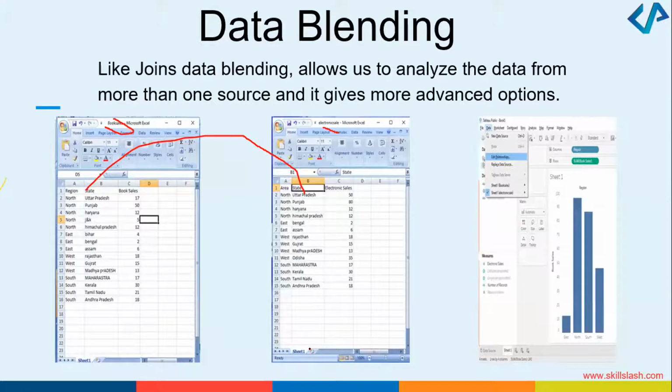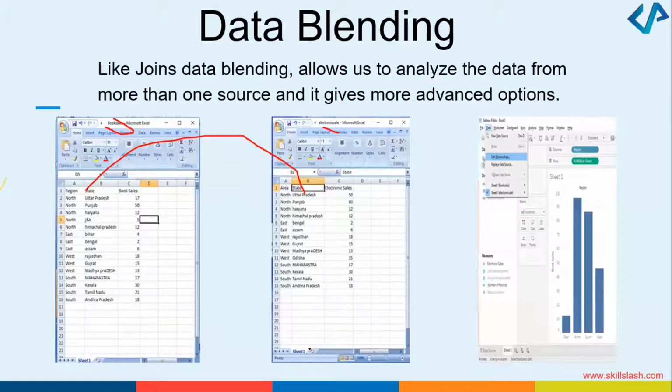So this is one benefit, like joins that we discussed, data blending also helps you to analyze the data which is coming from more than one source. But one benefit of data blending is it will help you to get some more advanced options, right? And what are those options? Some of those options I'm going to show it to you.